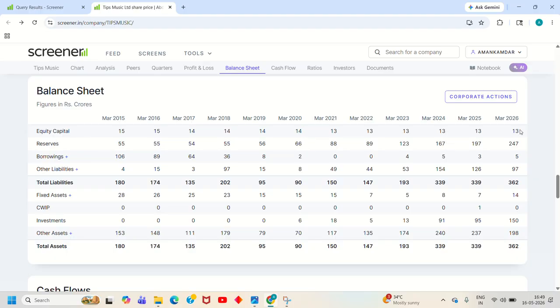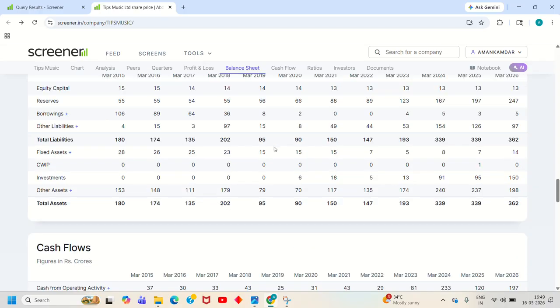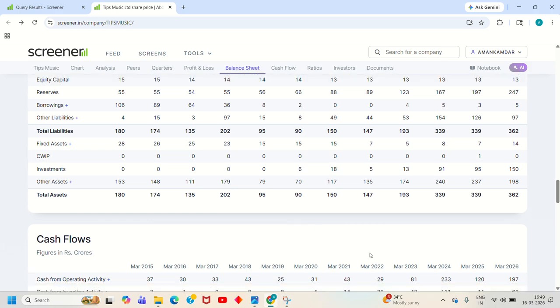This is the equity capital as of March 2026, 13 crore of equity capital, reserves are 247 crores, and borrowing, here we can see that the company is almost debt free. It has only 5 crore of borrowing as of March 26. These are the other liabilities and fixed asset, investment and other assets.